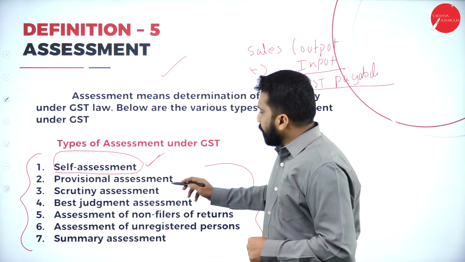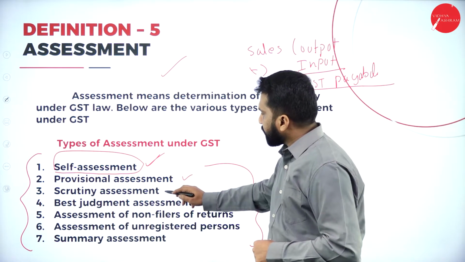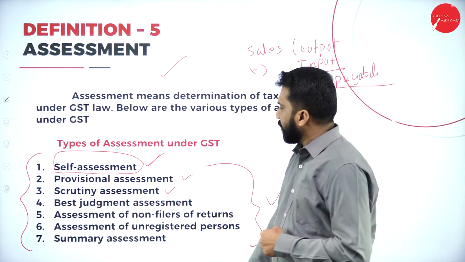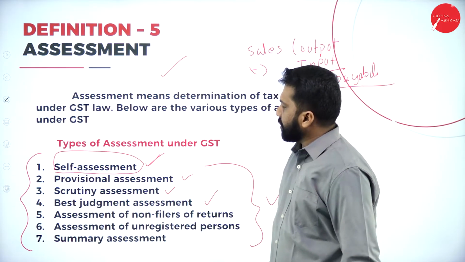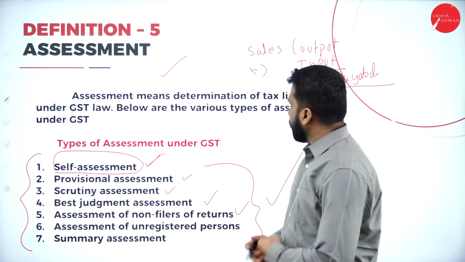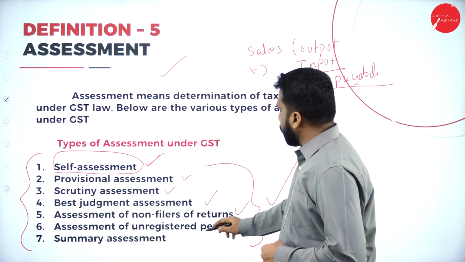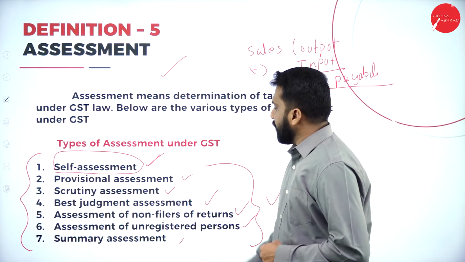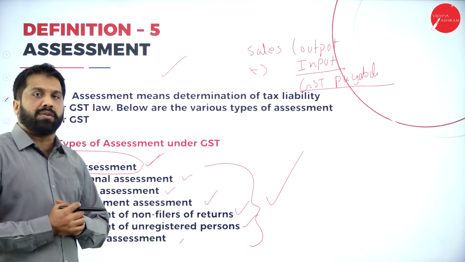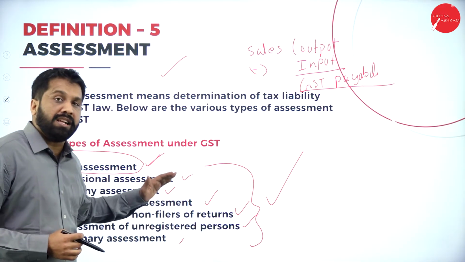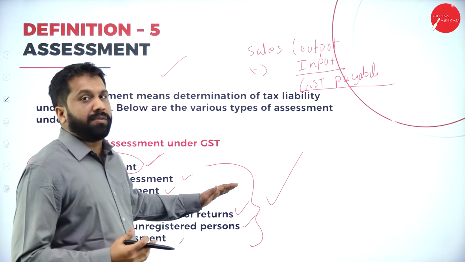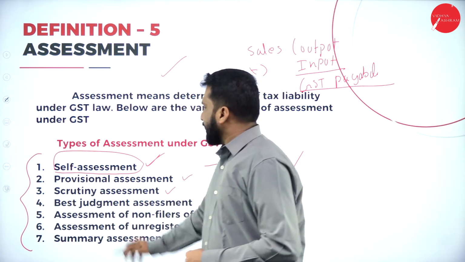But we have provisional assessment, scrutiny assessment, best judgment assessment, assessment of non-filers of returns, assessment of unregistered person, and summary assessment. Everything is requested by the officers, the GST council. The GST council will request you, give me the detailed one.